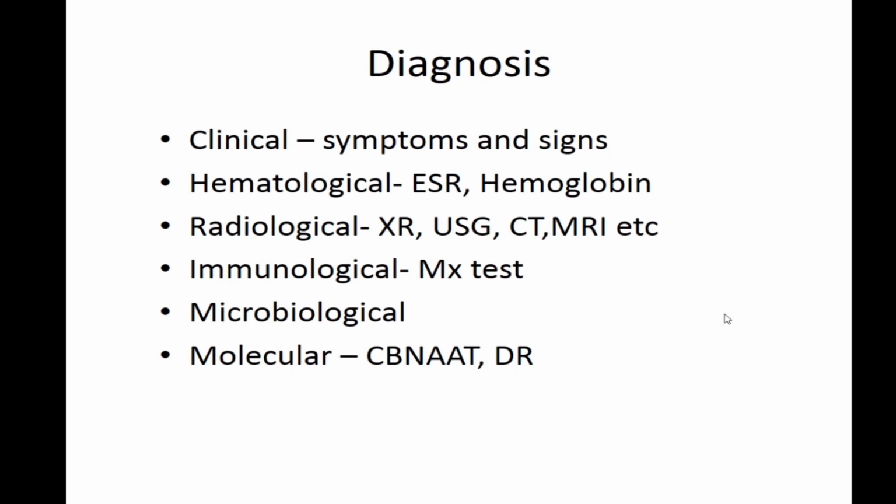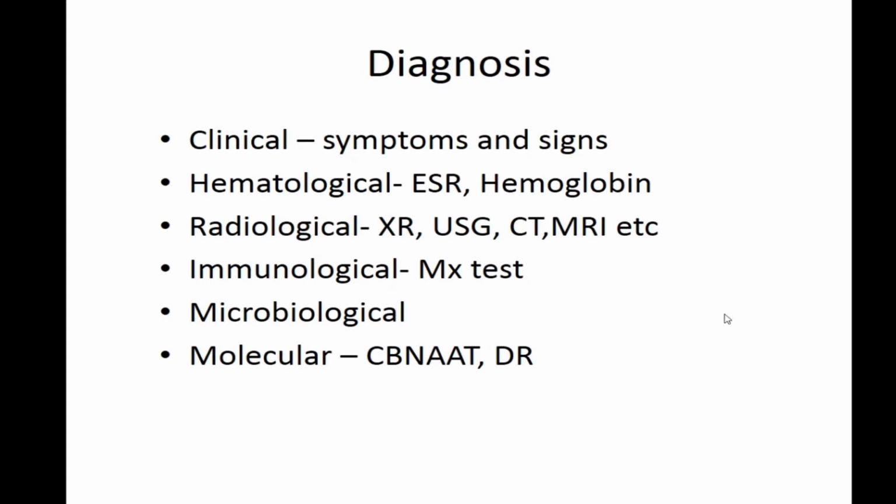CT and MRI scan will tell you the site of the disease, the extent of the disease, the amount of the internal gibbus that is formed, and the pus formation and how they are traveling. All these things may be easy for you to see in MRI. MRI will tell you the pathognomonic spondylodiscitis, which is very important. Don't forget this. Immunological tests you can do, like the Mantoux test.